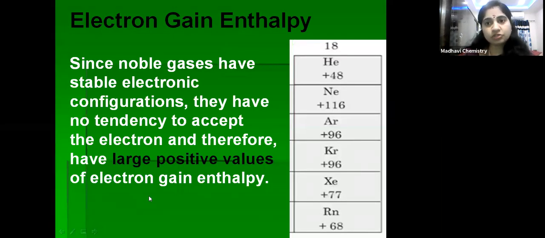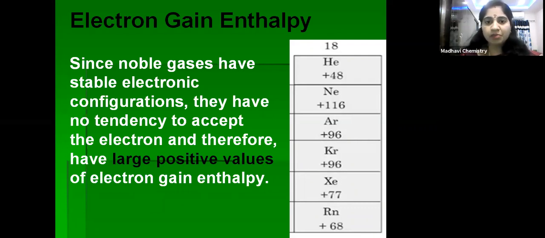Now coming to electron gain enthalpy. What is electron gain enthalpy? The change in the enthalpy or energy when an electron is added to an isolated atom. So if you give an electron, then what happens? There will be a change in the energy.